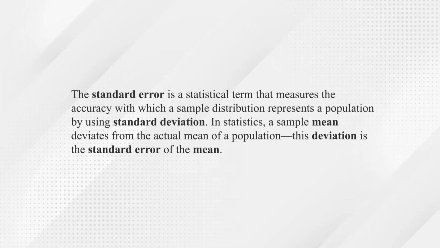The whole of statistics is based on assumptions and presumptions, and when you presume anything, there are chances that you can reach optimality but not to that level. So whatever discrepancy comes is considered as a standard error. The standard error is a statistical term that measures the accuracy with which a sample distribution represents a population by using standard deviation. In statistics, a sample mean deviates from the actual mean of the population.